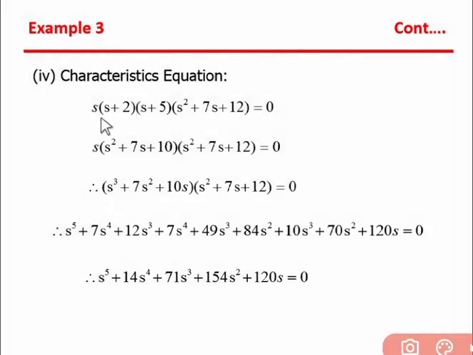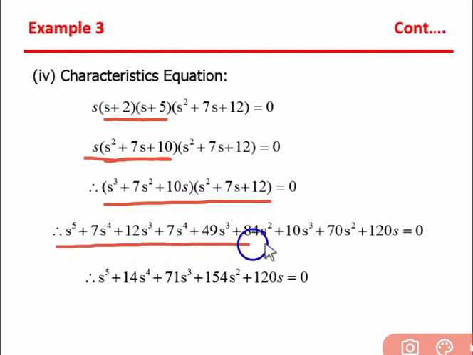If we first multiply these two, we get s square plus 7s plus 10. If we multiply this by s, we get s cube plus 7s square plus 10s. Then if we multiply these two brackets, we get these equations equal to 0.